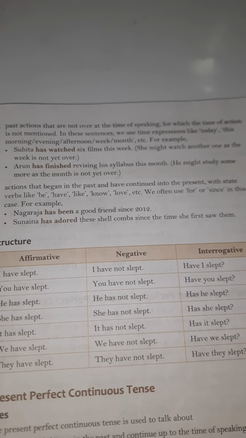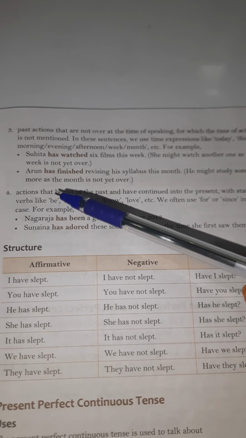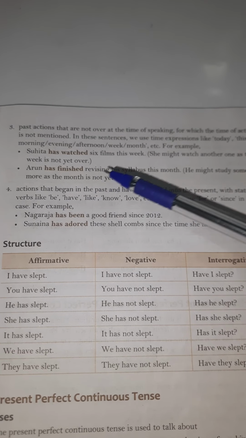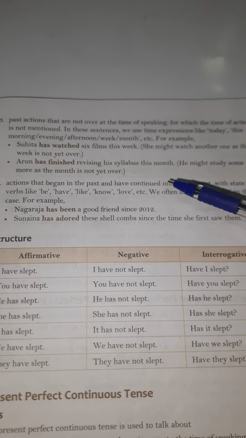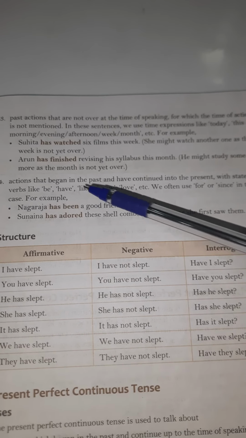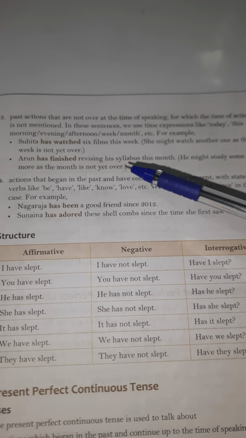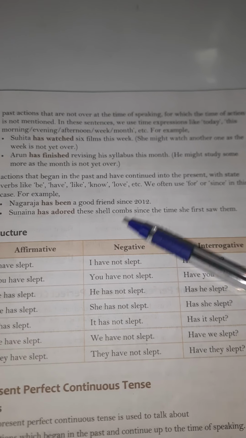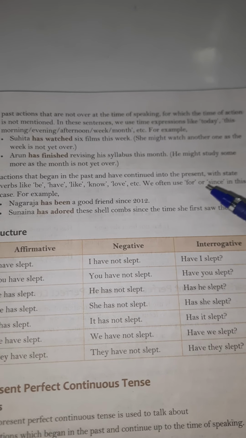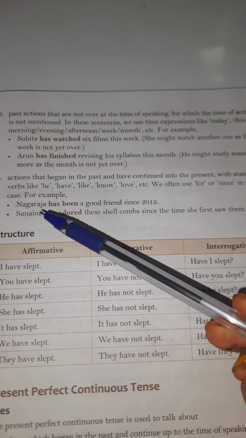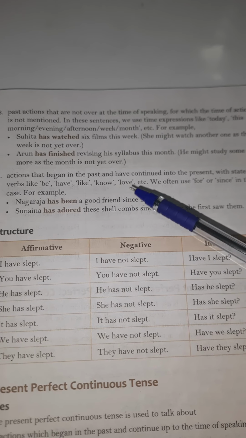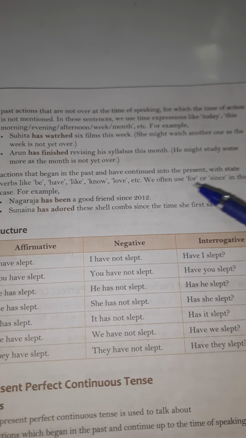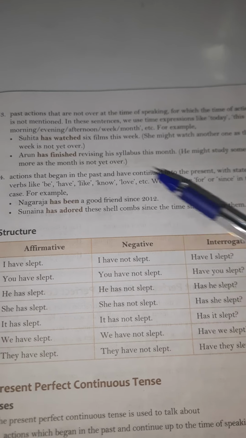Present perfect tense will be used here. Arun has finished revising his syllabus this month. He might study some more as the month is not yet over. Actions that begin in the past and have continued into the present with state verbs like be, have, like, know, love, etc. We often use for or since in this case.